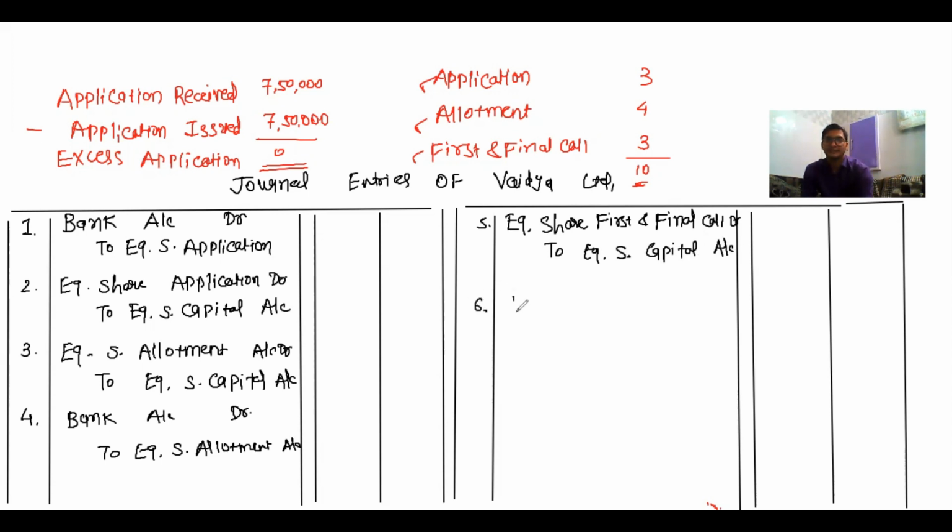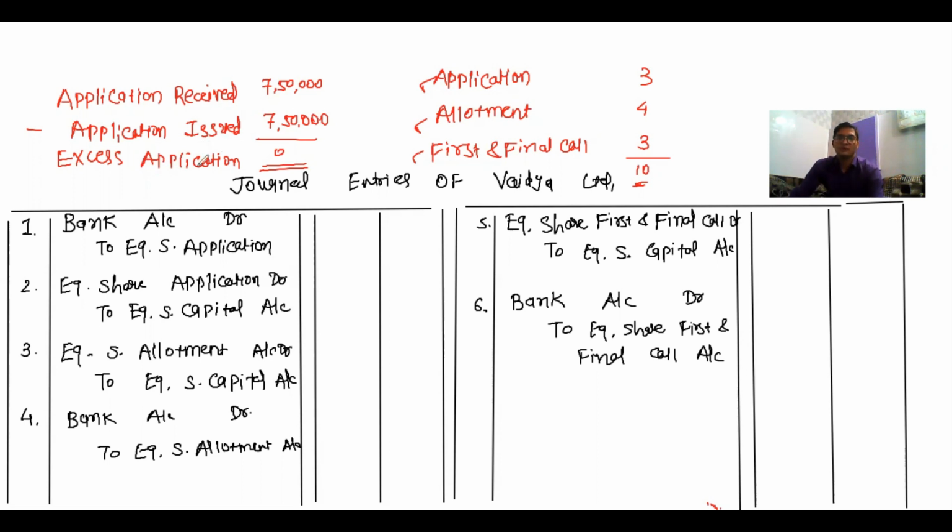And sixth entry, bank account debit to equity share first and final call. Got it? So here you can see that the total number of entries is 6, and now I am putting the values over here.